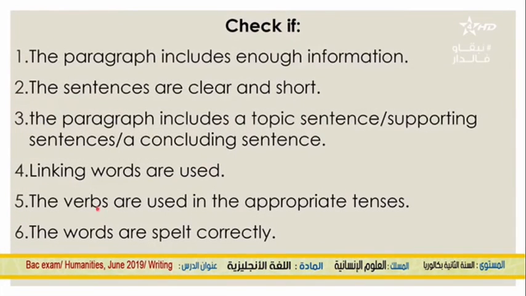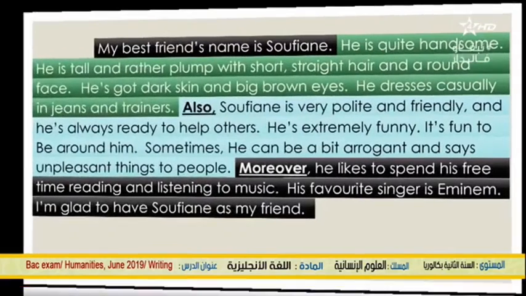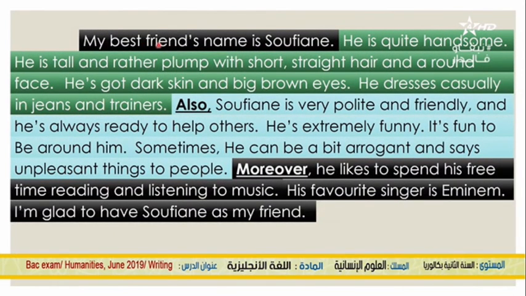Next, we have the verbs. Did we respect the tenses? Did we use appropriate tenses? Yes, we did. For example, we have my best friend's name is Sufyan. He is quite handsome. He is tall and rather plump with short, straight hair and a round face, etc. I used appropriate tenses because I'm talking about my friend, so I should use the simple present.